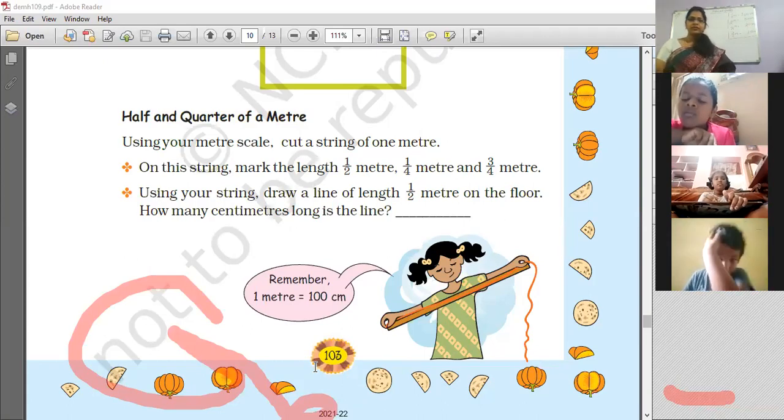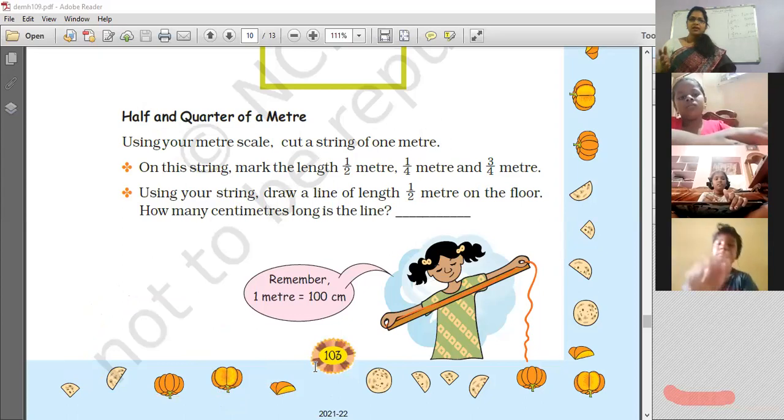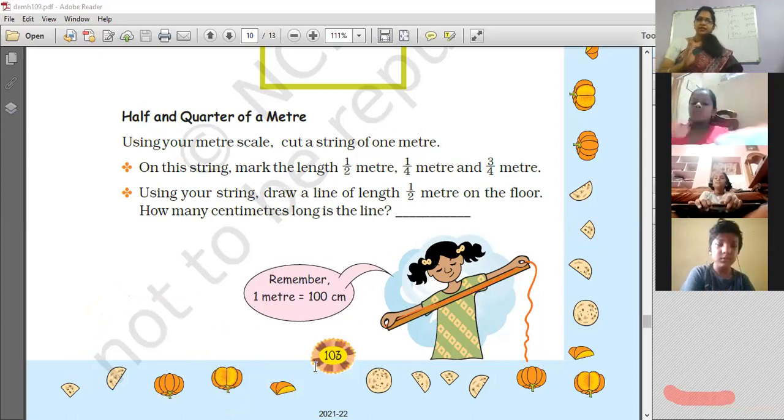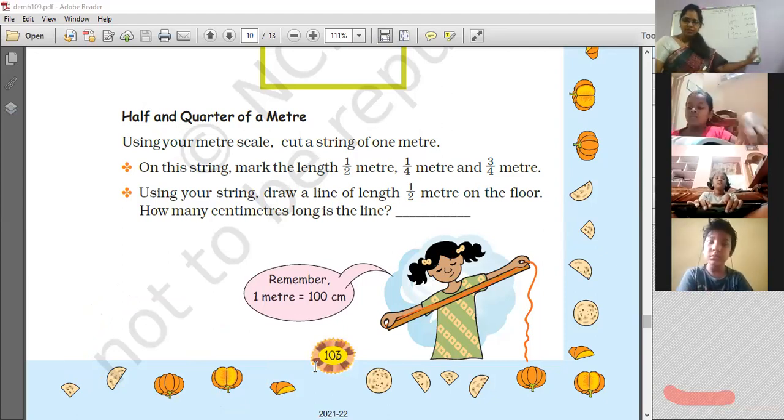So now just listen to some sentences in your textbook. Half and quarter of a meter. Using your meter scale, cut a string of 1 meter. On the string, mark the length 1/2 meter, 1/4 meter, 3/4 meter. Just now we have seen on the scale, right? Now using your string, draw a line of length 1/2 meter on the floor.